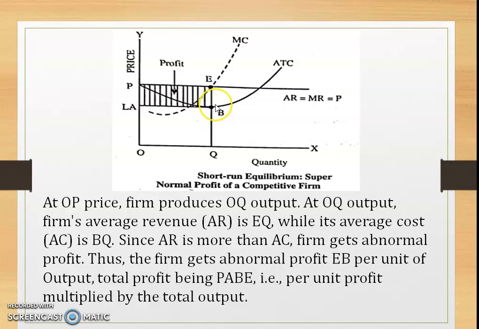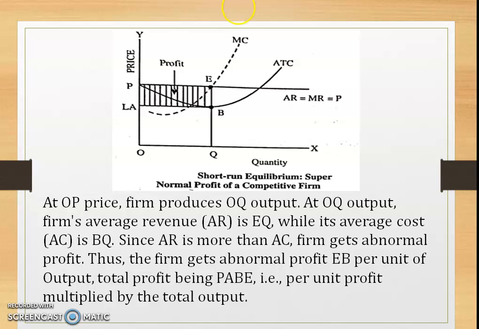So the first condition, MC is equal to MR. And the second condition, MC should cut the MR curve from below. This is ATC or AC, that is the average total cost. The MC is the marginal cost. Look at the intersection of the MC and MR curves. That point is the maximum profit, the equilibrium point. So this is the equilibrium point, and look at here, this is the profit.